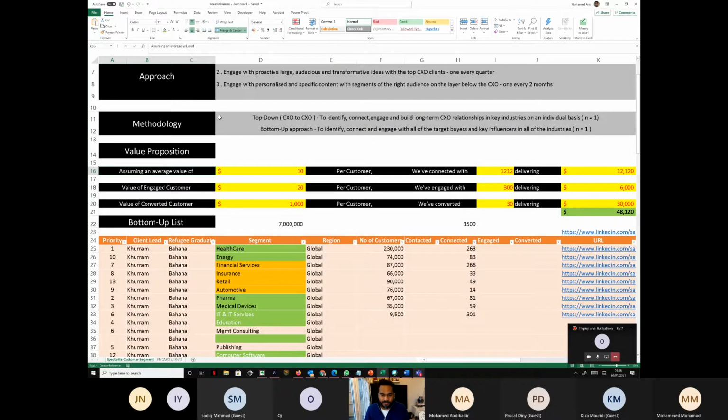So whatever work you do, you basically identify the number of customers, then you contact them, then they connect back with you, then you engage in a conversation, and then they convert into a customer by buying something from the client that we work for. You guys understand these 4 things, right?